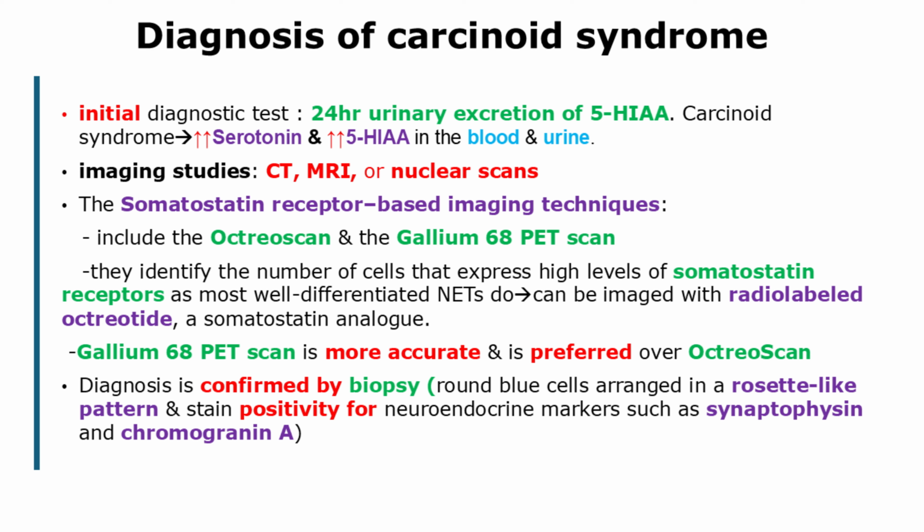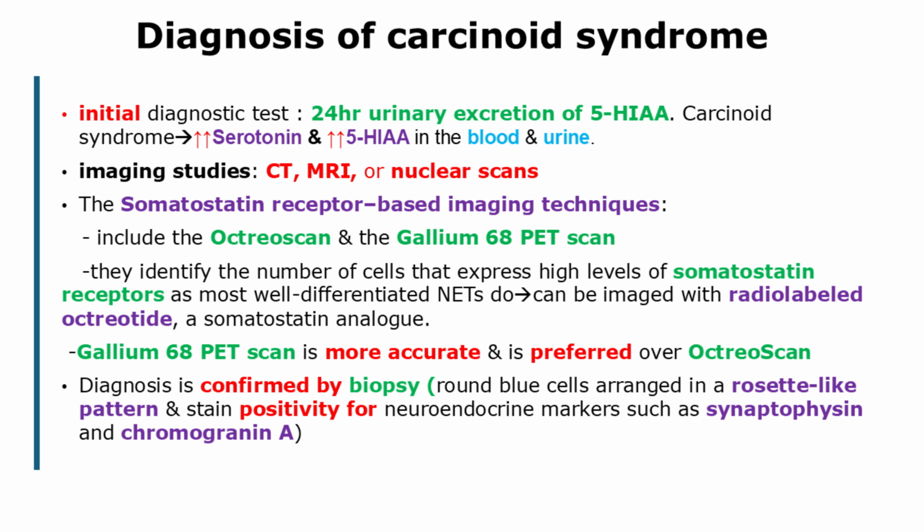Another somatostatin receptor-based imaging technique is the Gallium-68 PET scan. It uses the same principle, with radio-labeled octreotide injected, but integrates PET scan. It is more accurate at detecting neuroendocrine tumors because of that. It offers a higher spatial resolution and improved sensitivity for detection of small lesions, including occult primary tumors.